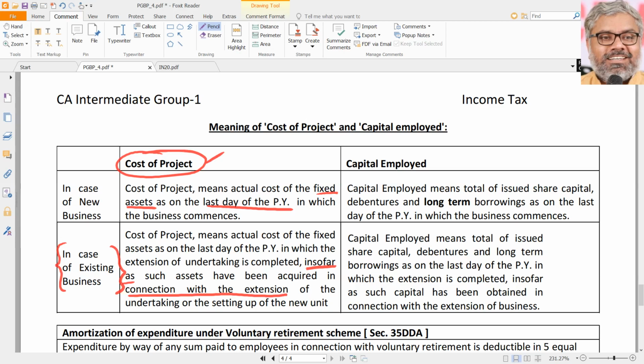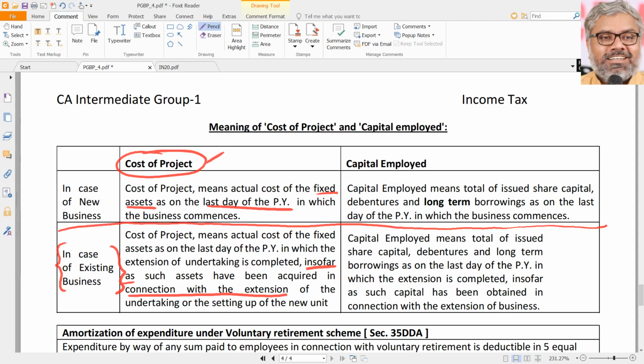As far as cost of project is concerned, it is nothing but the total of the fixed assets value, which is actual cost of the fixed assets, not at the time of commencement of business, but on the last day of the previous year in which the business commences. That is the only important point. In case of existing business, you don't need to worry too much because it always has to be a proportionate amount, whether it is cost of project or capital employed.